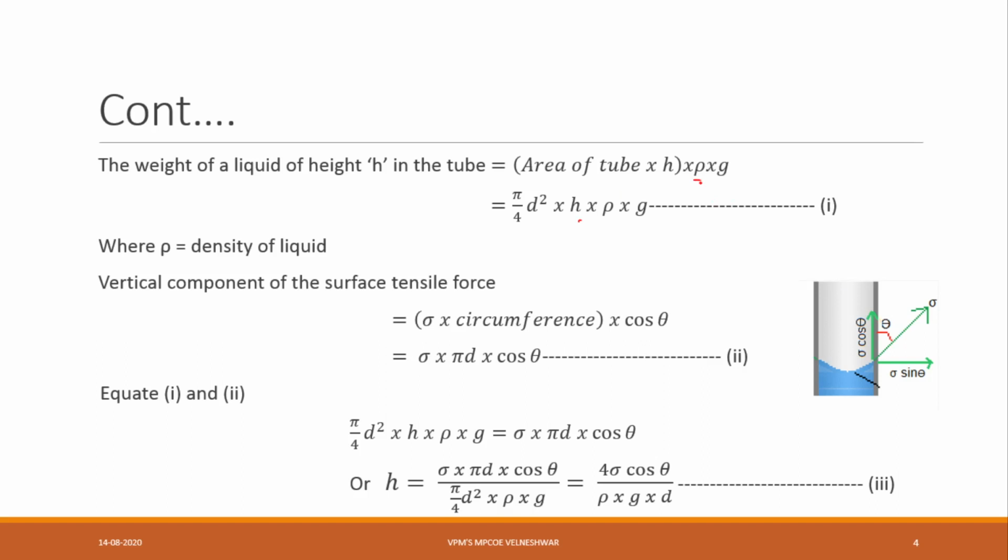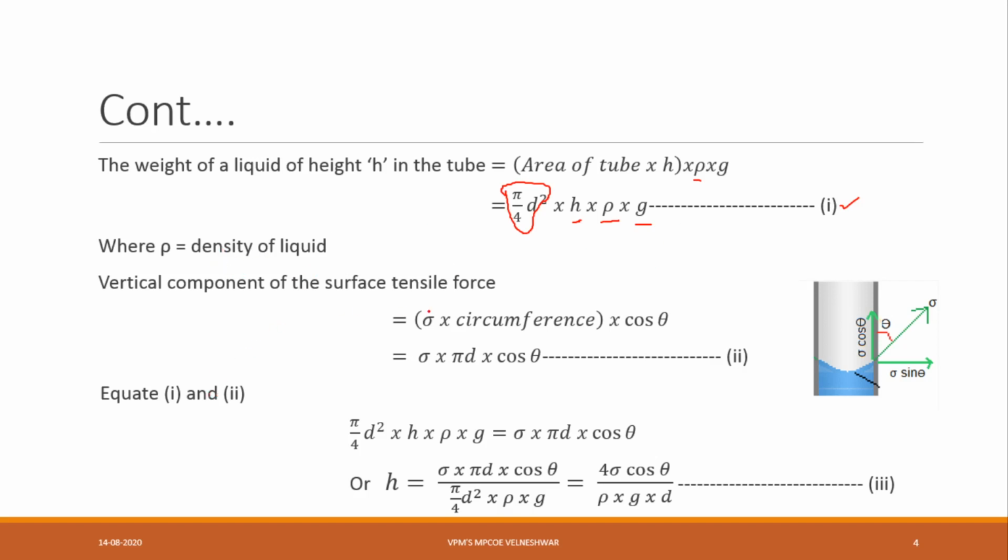Suppose it is mercury, we will consider the density of mercury. If it is any other liquid like petrol or oil, we take the density of that liquid. And g is nothing but acceleration due to gravity. As the tube is cylindrical, we can take the area as pi by 4 d square. So the weight is pi by 4 d square into h into rho into g, that is equation number 1, where rho is the density of the liquid.